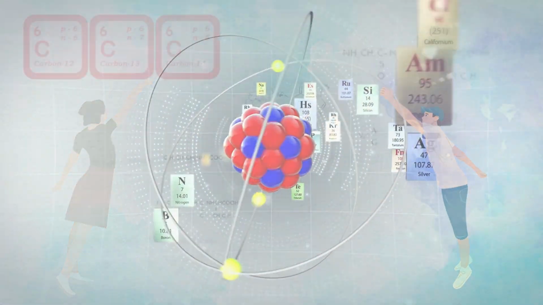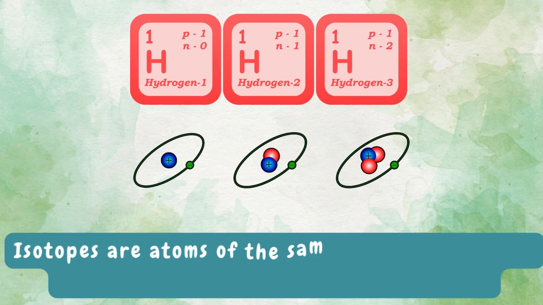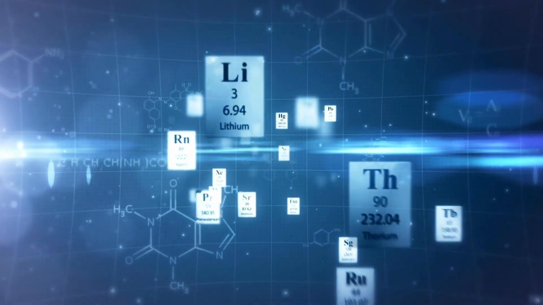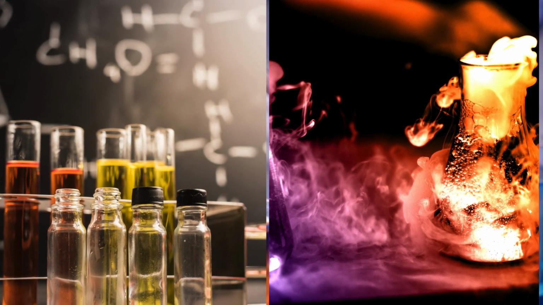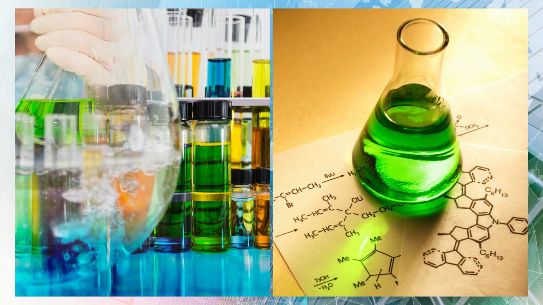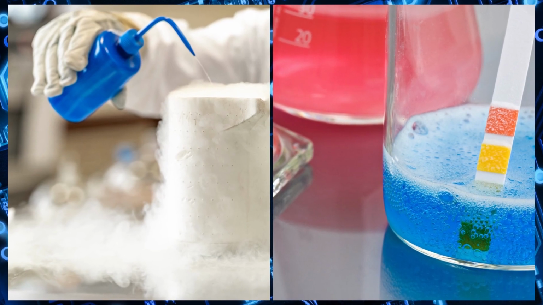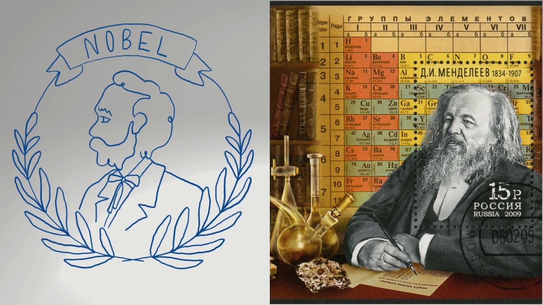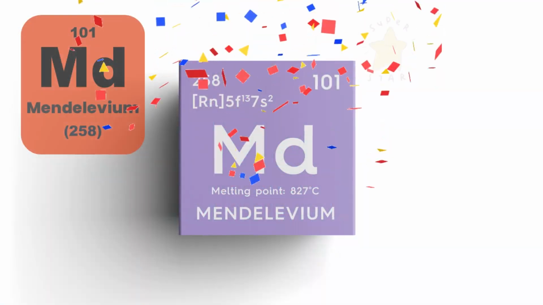Also, Mendeleev's table could not account for isotopes, which are atoms of the same element with same chemical properties but different masses. This is because Mendeleev arranged elements based on their atomic masses. Nevertheless, Mendeleev's periodic table laid the foundation for modern chemistry and revolutionized the way scientists understand the elements and their properties. Despite not receiving a Nobel Prize, Mendeleev earned the great honor of having an element named after him, which is element 101, Mendeleevia.